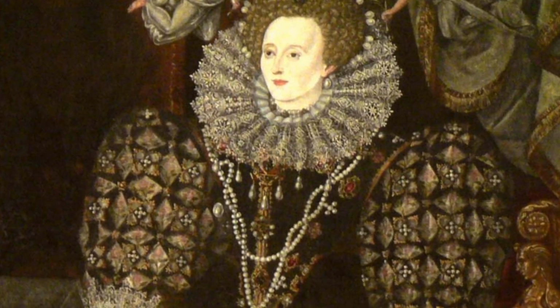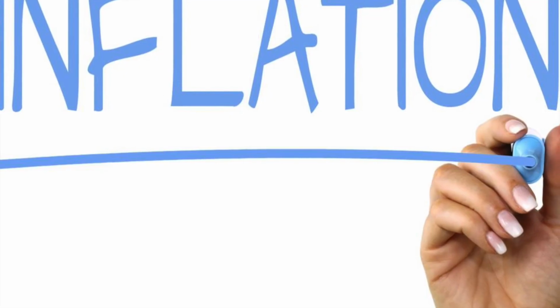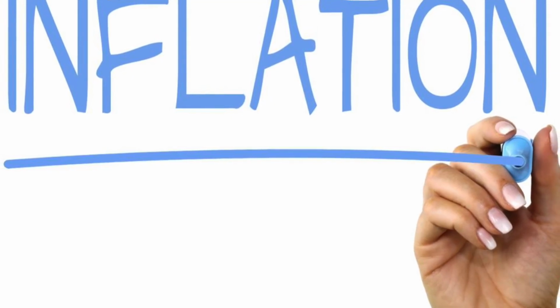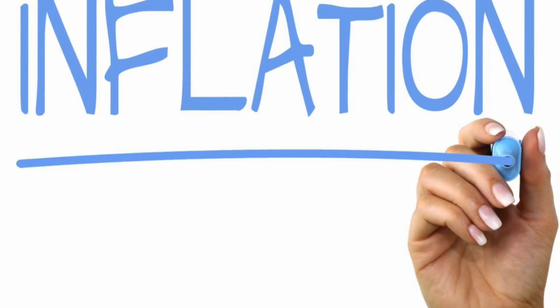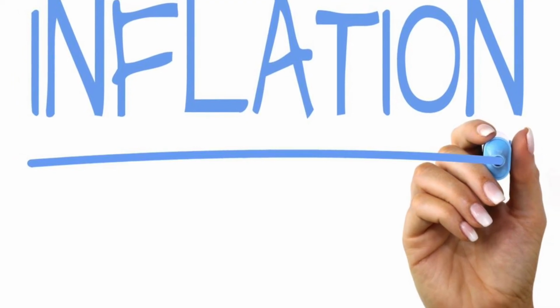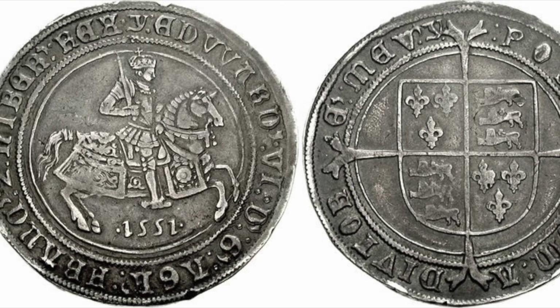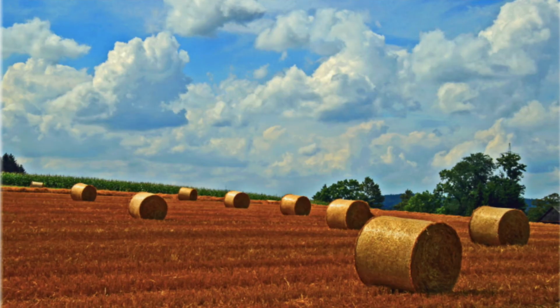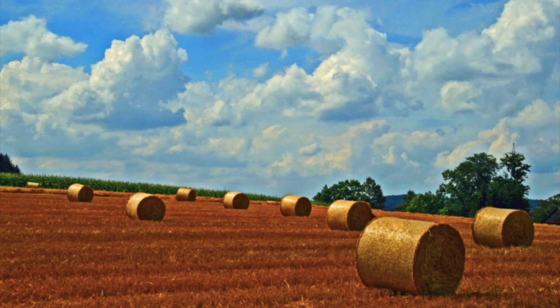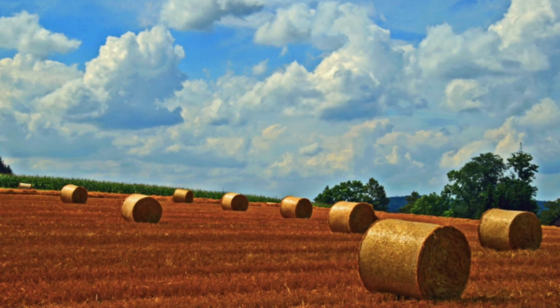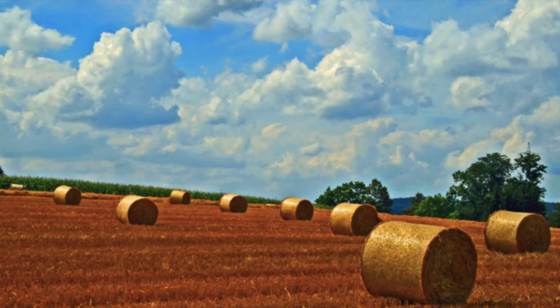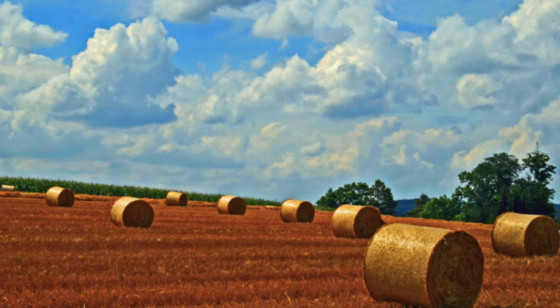So one of the main issues was inflation, which had risen by 400% over the 16th century. And inflation was caused by a number of factors. So for example, it was caused by the significant government spending under the Tudor monarchs, debasement of the coinage, bad harvests, and more land coming onto the open market, which led to a scramble to buy among the gentry and nobility, which ultimately forced up land prices.